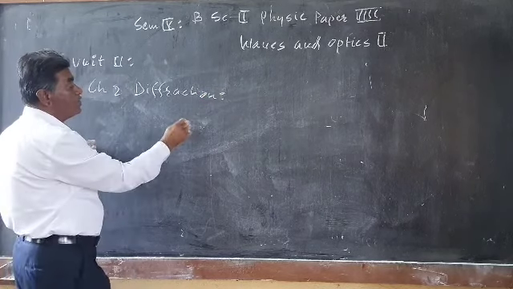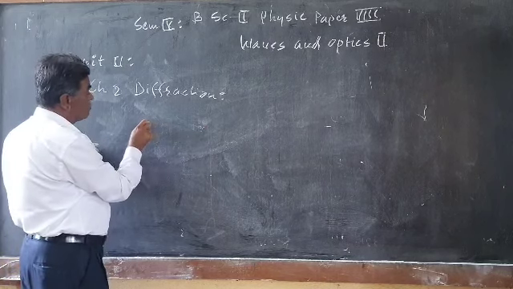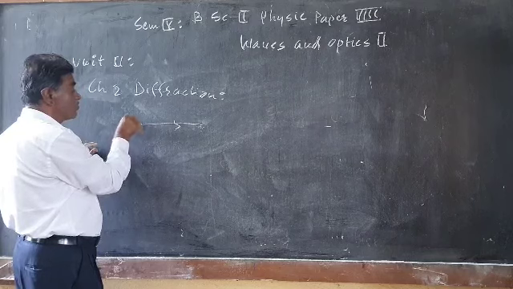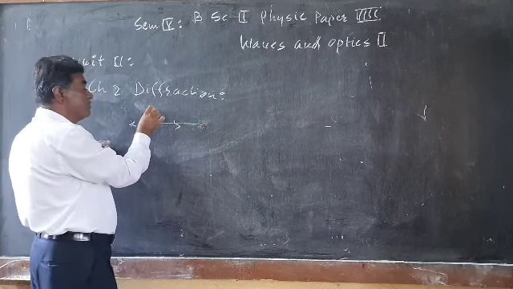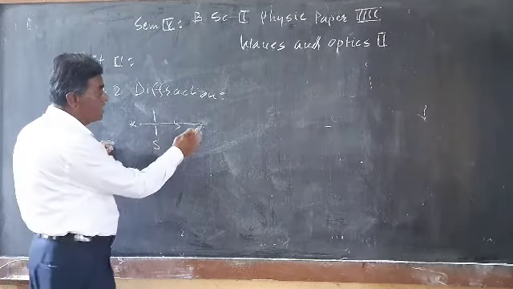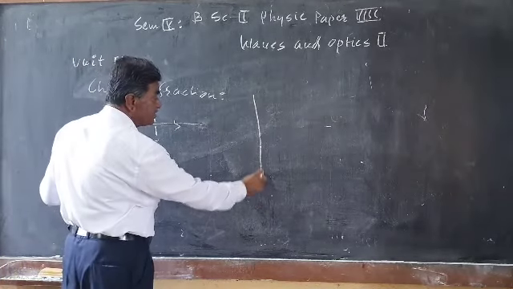When an opaque obstacle is placed, suppose this is the source of light, and a fine pencil beam is obtained by using a slit, and here is the screen.